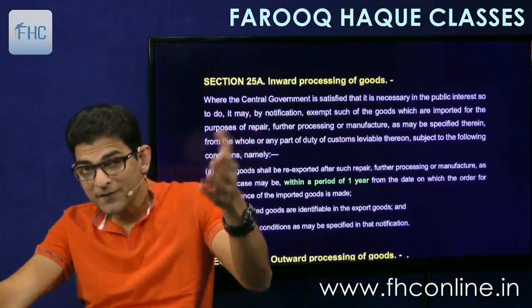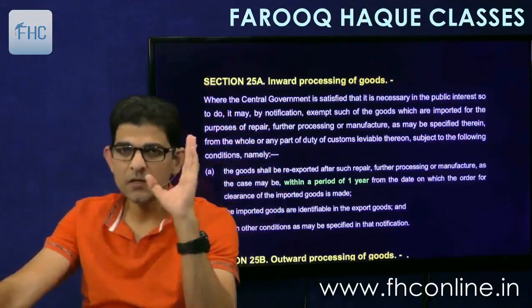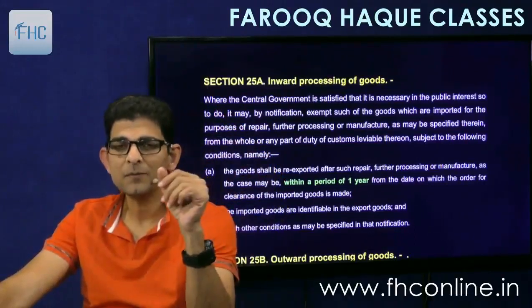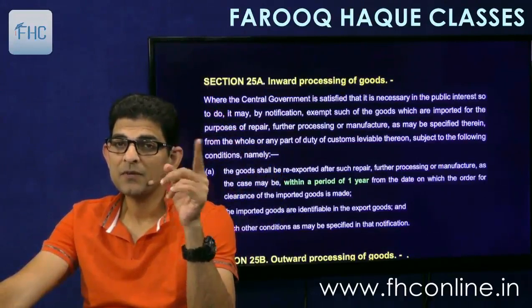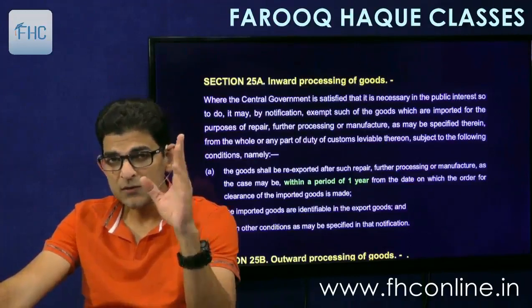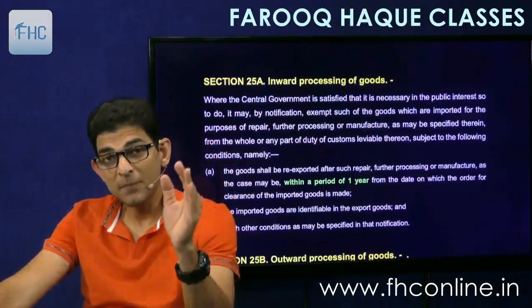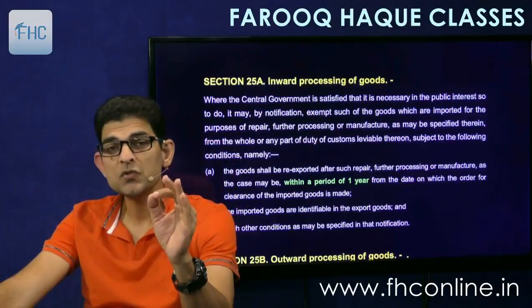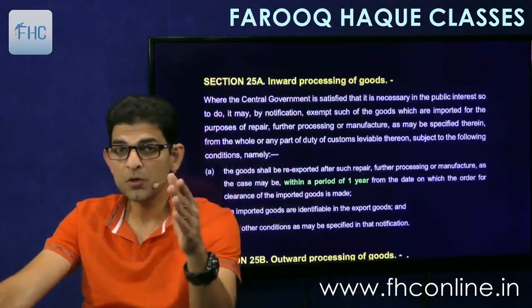Remember? Yes. Now in that, there were two exemption notifications earlier. We have not studied, I have not given it in the book. One was notification number 94 by 96 and another one was 158 by 97. These two notifications were issued under section 20 to exempt certain goods which were imported into India, means exported goods re-imported into India.